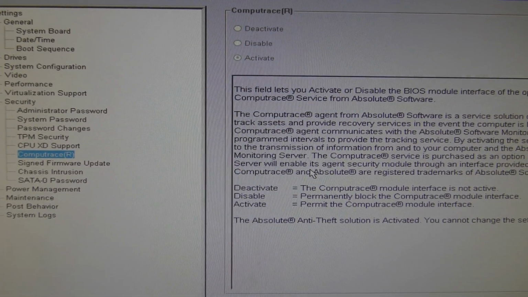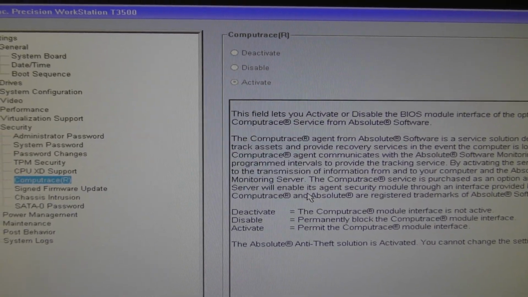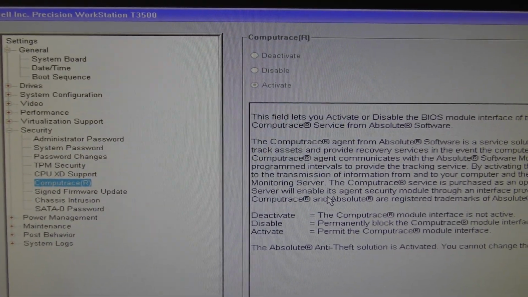This is a business computer. The business relies on it. Computrace is cancer.